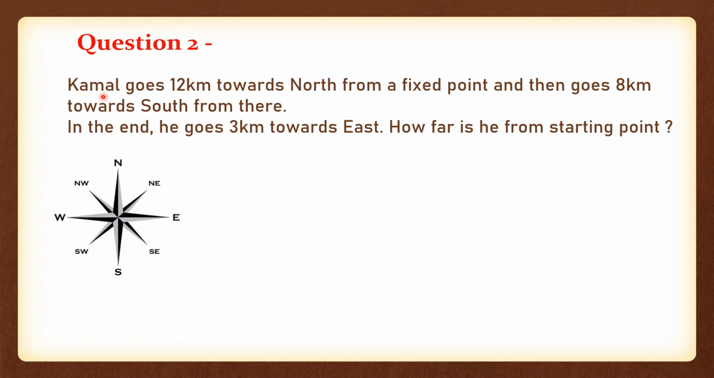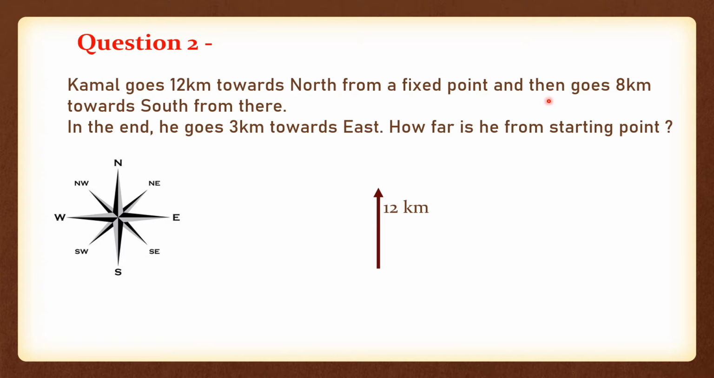Question number 2 states that Kamal goes 12 kilometers towards north. So where is Kamal going? Kamal is going 12 kilometers towards north from a fixed point. So we need to keep a fixed point, and from that fixed point we need to move towards north with a distance of 12 kilometers. So let's move. We are moving towards north with 12 kilometers, right?